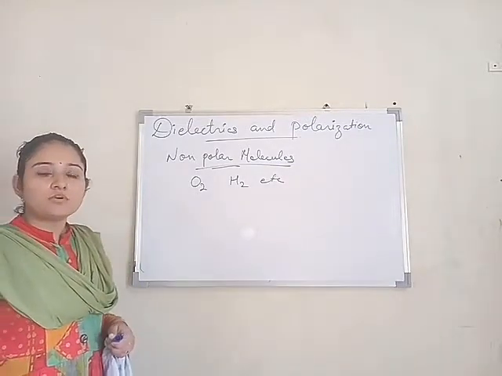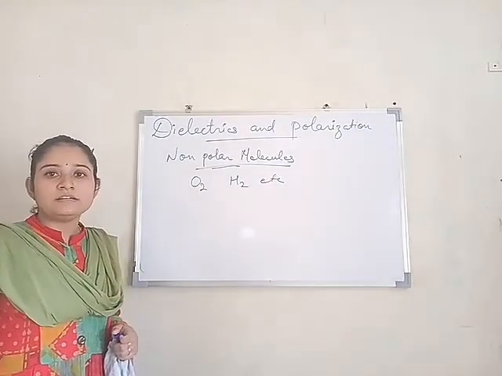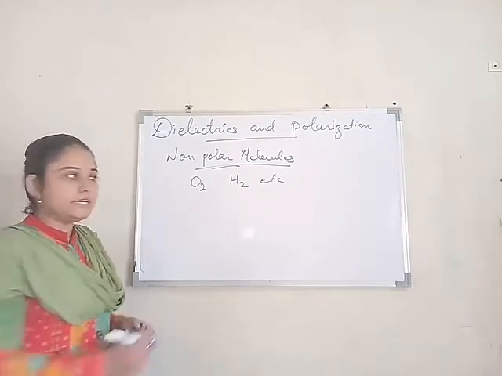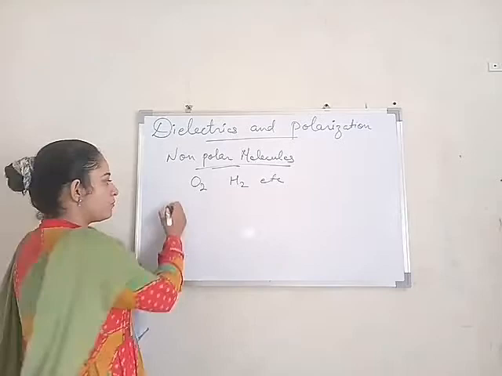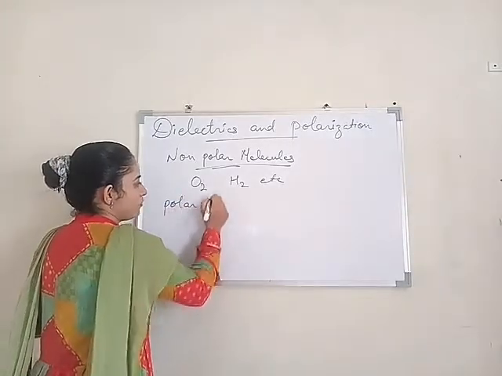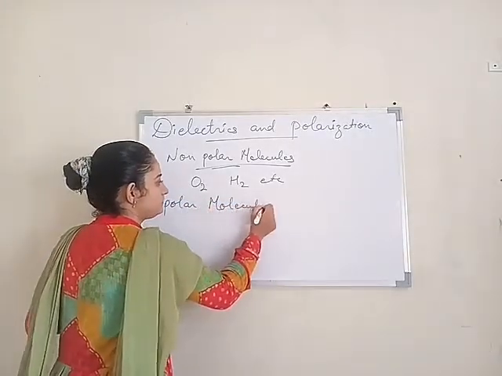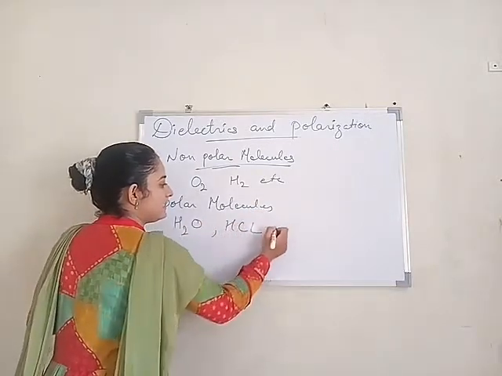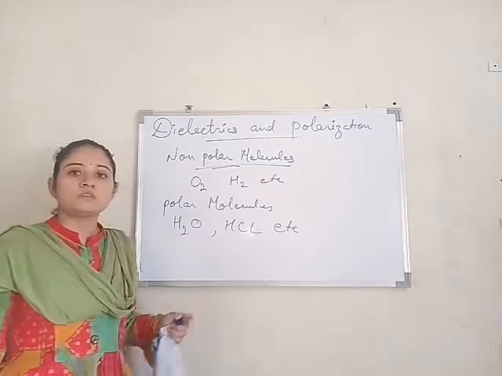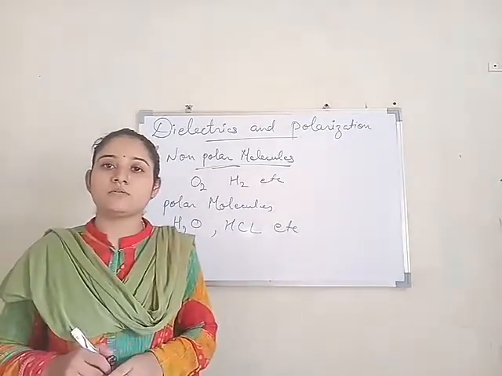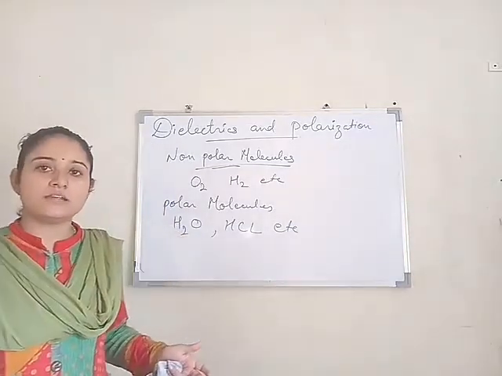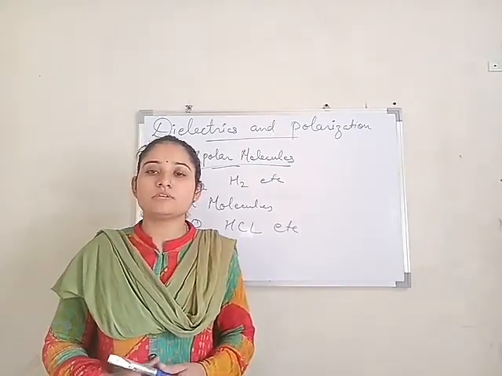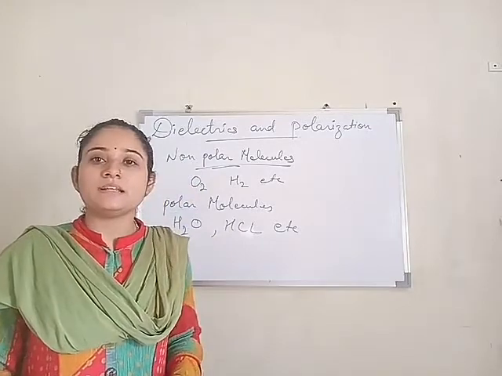But polar molecules, whose centers of positive and negative charge do not coincide with each other, are the ionic molecules. Polar molecules are, for example, H2O, HCl, etc., whose centers of positive and negative charges or ions do not coincide with each other. Now we are going to study its effect by applying an external field.